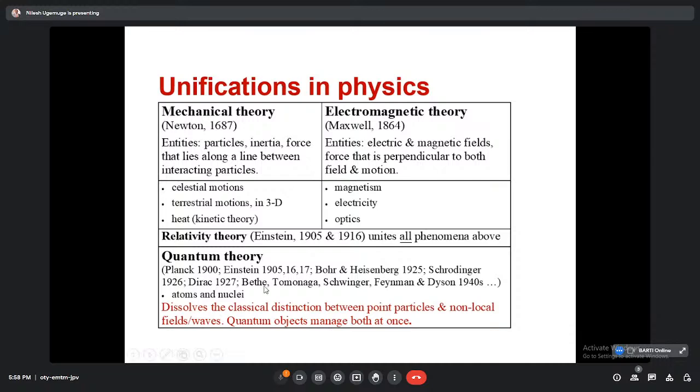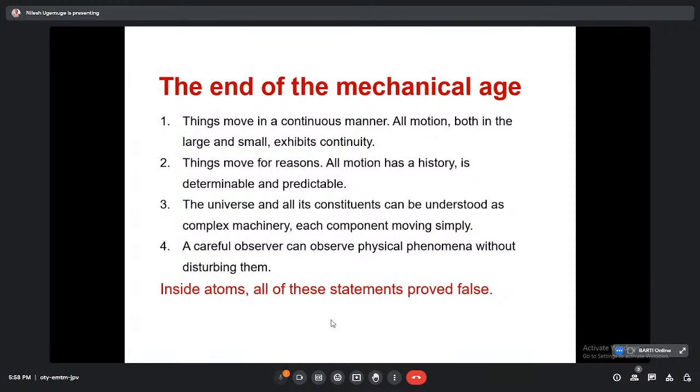And that is why you can see it dissolves the classical distinction between points, particles, and non-local fields like waves, and quantum objects manage both at once. So that happens, and then we can say that was the end of the mechanical age. We still cannot say there is an end of the mechanical age, but just to understand in a better manner, we can say that around 1900 there was an end of the mechanical age, and then the quantum age, the quantum era, came into the picture.